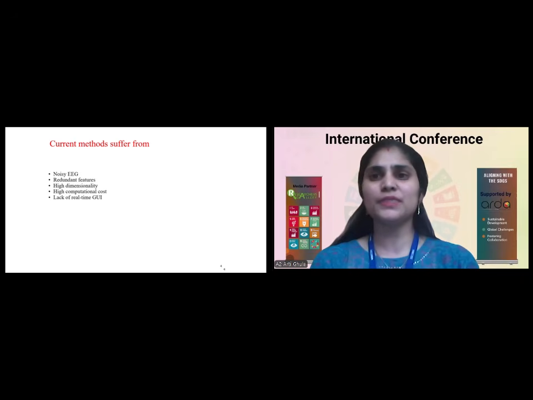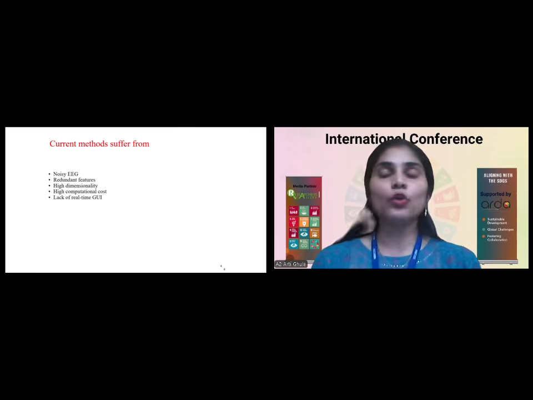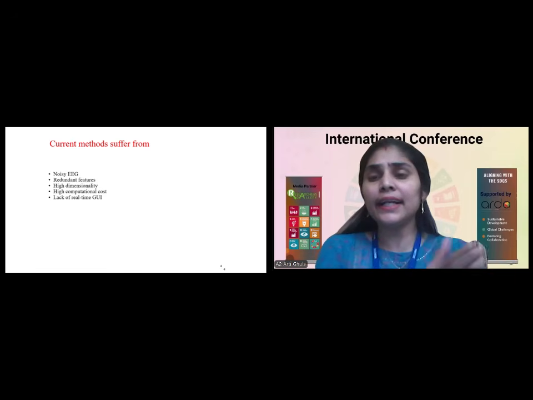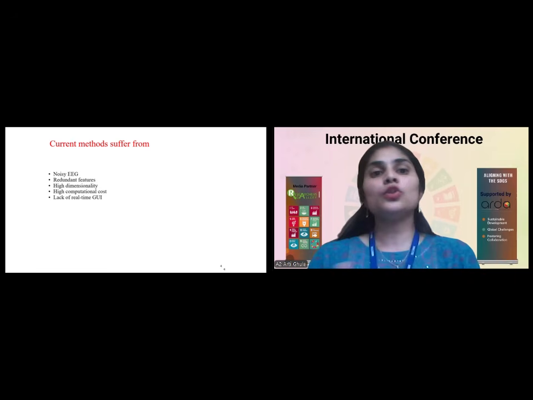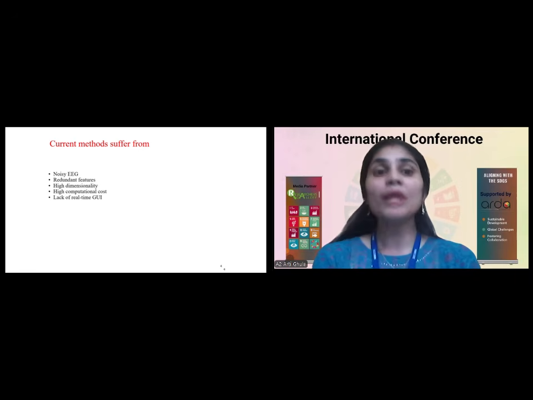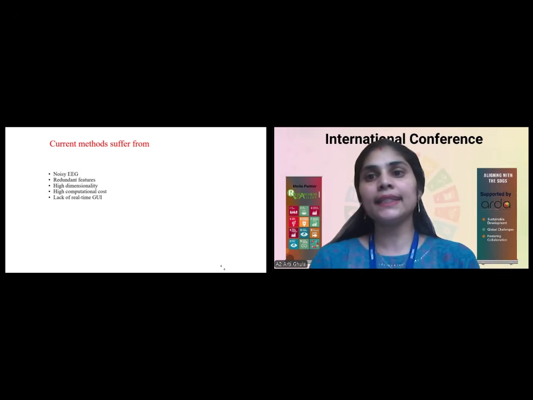Different research has been carried out over the years, but some of the current methods suffer from problems like noisy EEG. As these are brain recordings, there may be different kinds of artifacts, like eyes open and eyes closed. There are also redundant features, as there is continuous brain recording, and some features may not be needed at the time of detection. There is high dimensionality, obviously, as EEG signals come under time and frequency domains.